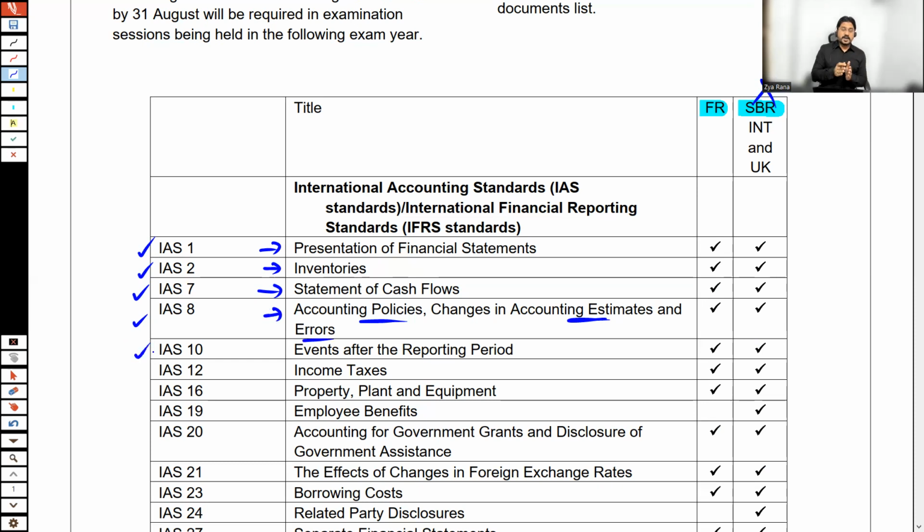There are certain events which occur after the reporting date. Let's say a company is preparing accounts from January till December, and after December, there is a time gap for auditing and for preparing the financial statements. In that time period, after the end of the reporting date, if any event occurs, we need to check whether that event is linked with the previous year or it has no link with the previous year. If it has a link with the recent year end, we need to adjust that event. We have a different treatment. But if the event is not relevant, it has no evidence that it pertains to the previous year, then it simply has a different accounting treatment. All of these things we shall be studying in IAS 10, events after the reporting period.